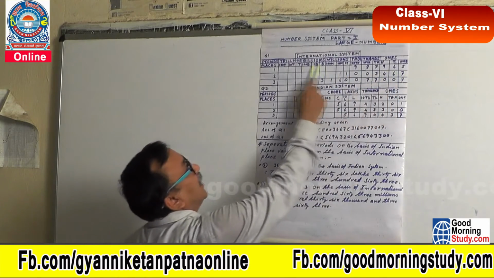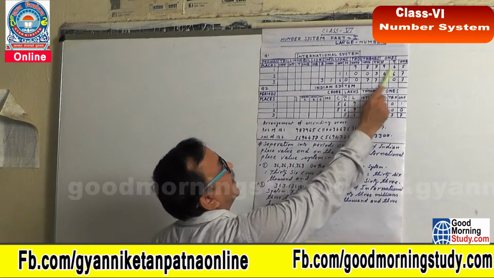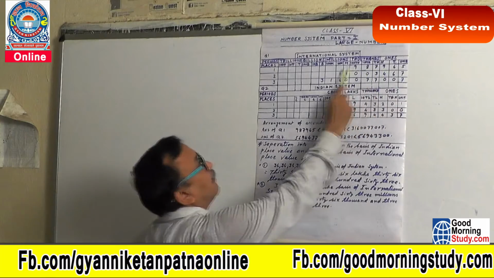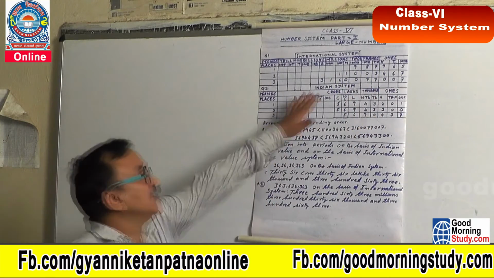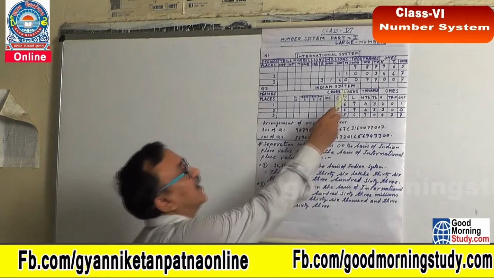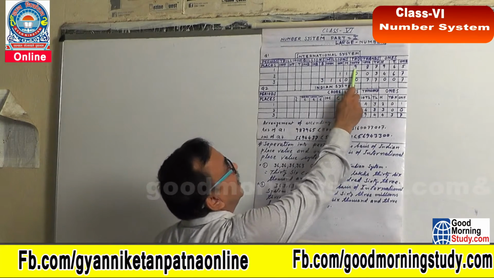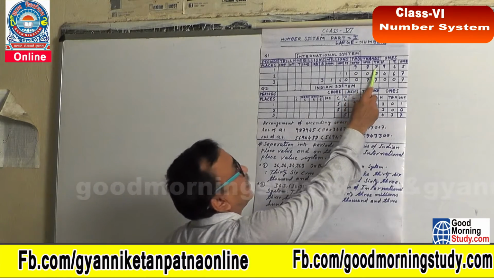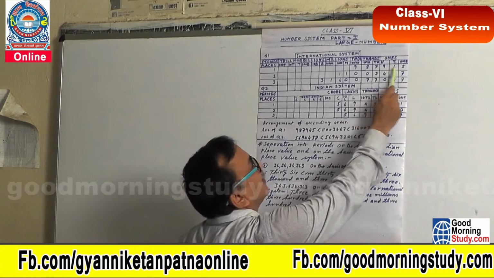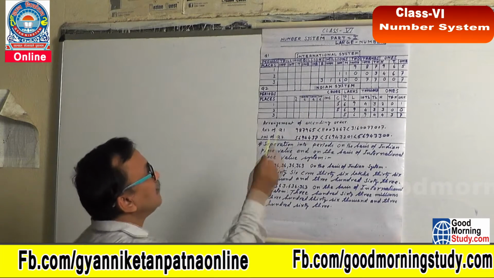In the international system, suppose this is 987965. You put it in the box, and you can find what the number is. At least you can write that this is 987,965.